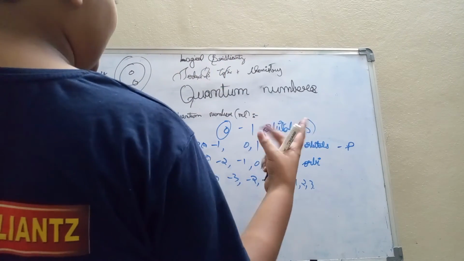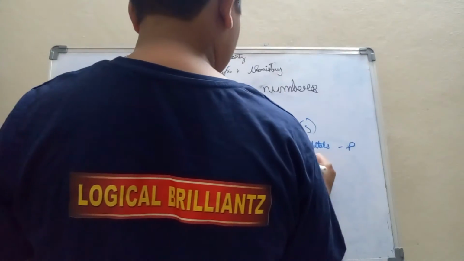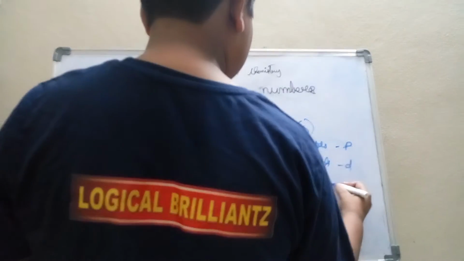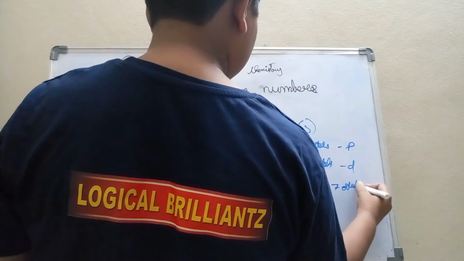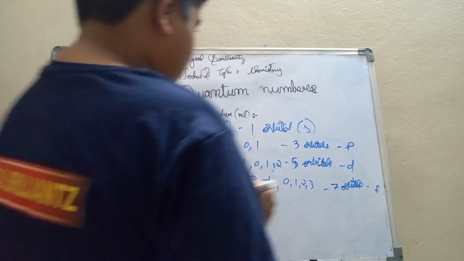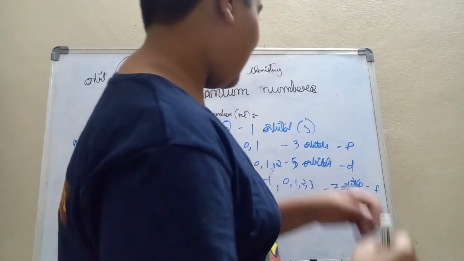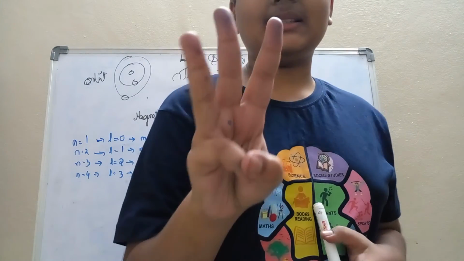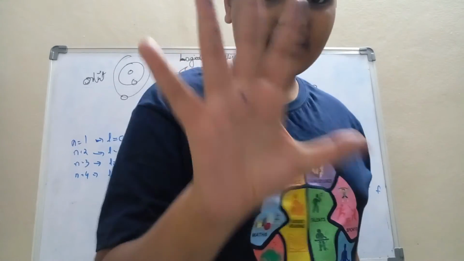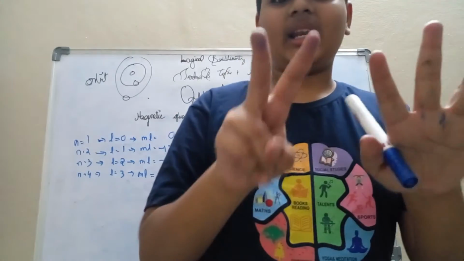-1, -2, -1, 0, 1, 2. There are 5 orbitals in D and there are 7 orbitals in F. So there is one S orbital and there are 3 P orbitals. There are 5 D orbitals and there are 7 F orbitals.